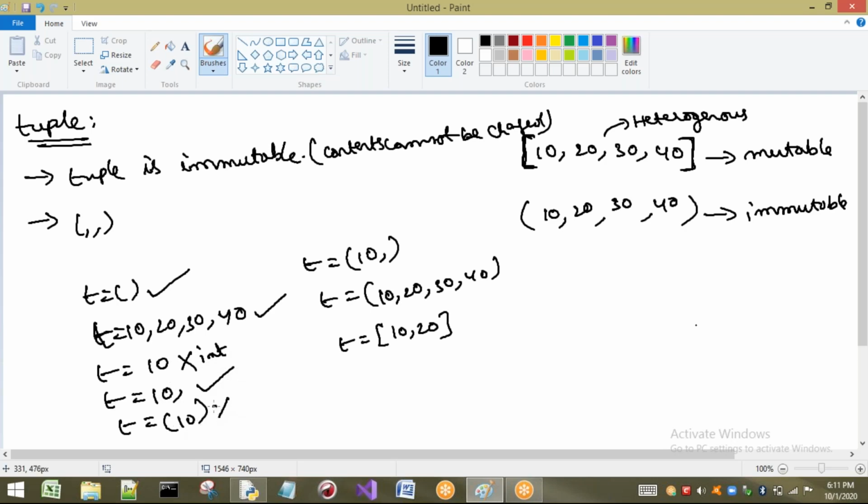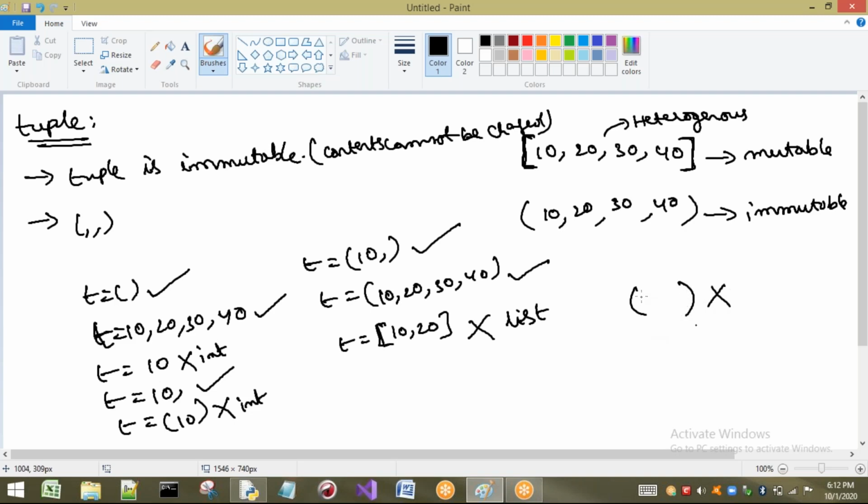Int type. Okay. Next, if I consider this example, it is a valid tuple. Next, this one is an int type. Next, this is also valid. Next, this one is also valid. This one is not valid. The reason is, it is a list, because here we have square brackets. By seeing these square brackets, we can understand this one as a list. But by seeing parentheses, we should not say it is a tuple. Compulsorily it will not be a tuple. Maybe it may be a tuple, but it is not compulsory. If I place parentheses, it will not necessarily be a tuple.